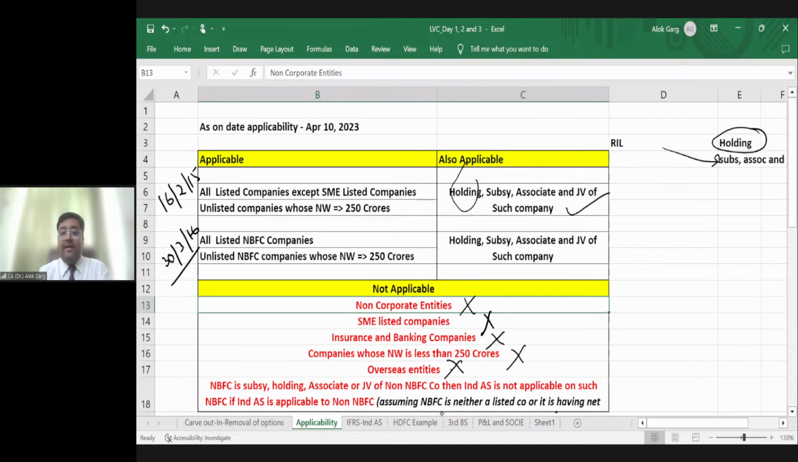Have you understood? One of the participants was asking this question, one of the students. Is that clear? Janvi, is that clear?